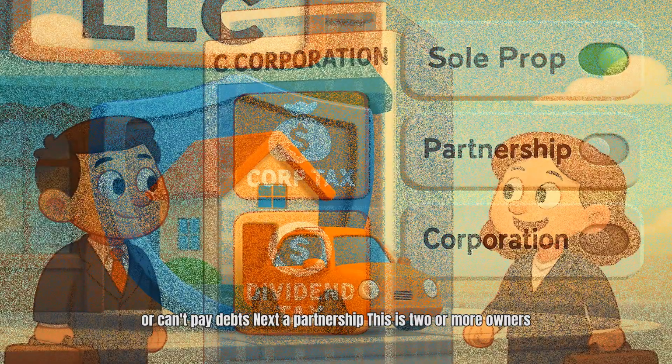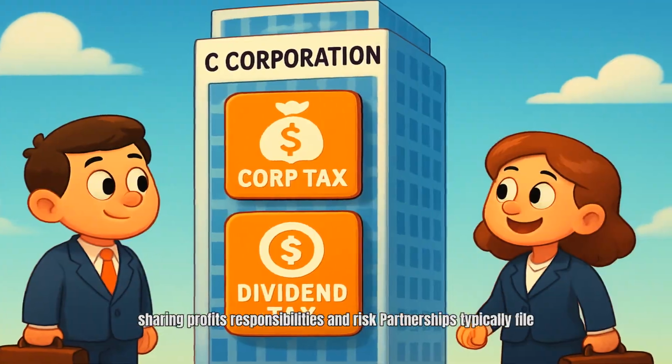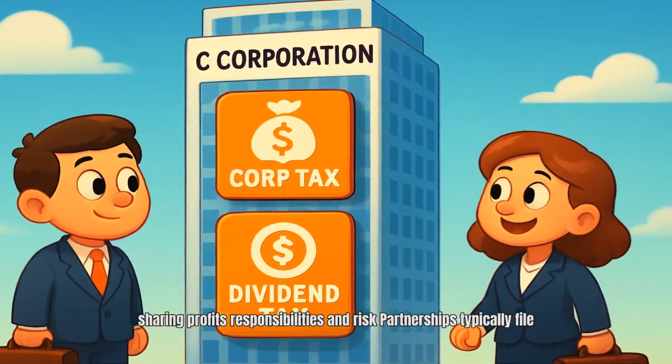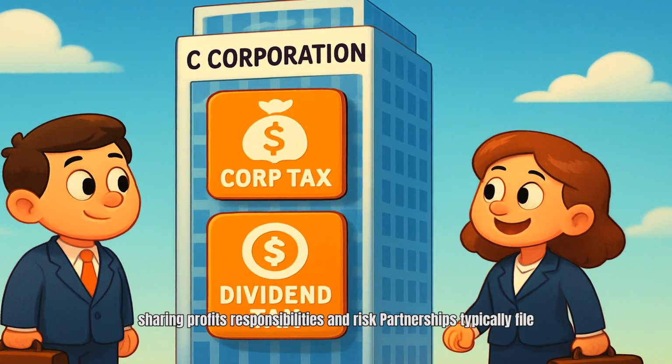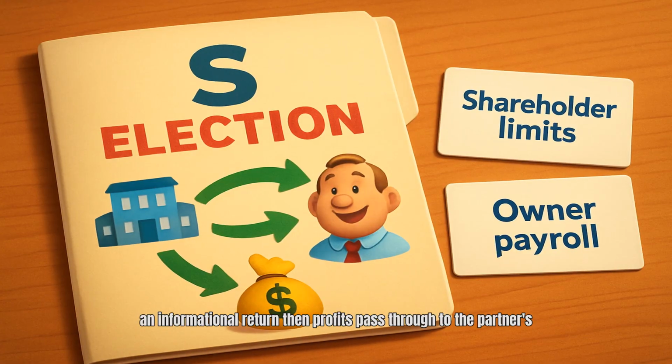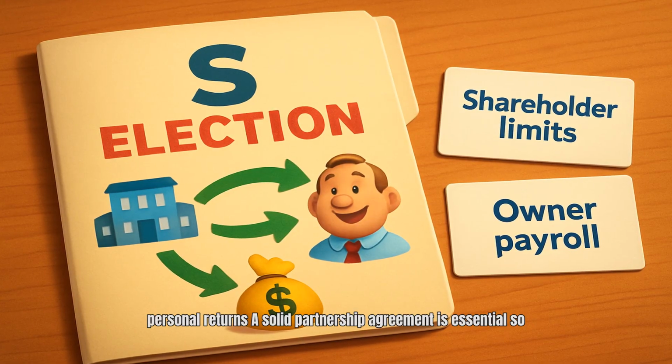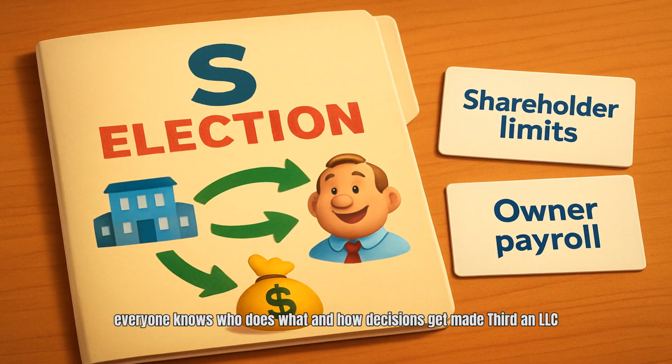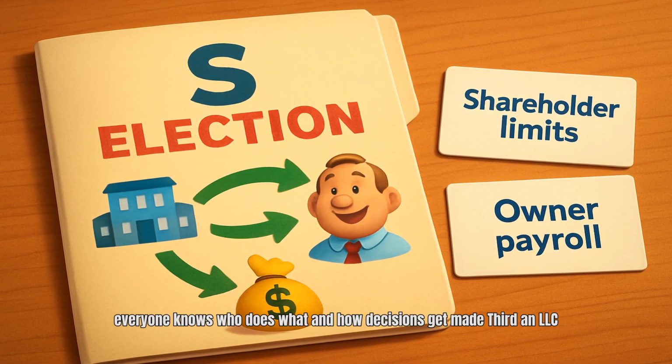Next, a partnership. This is two or more owners sharing profits, responsibilities, and risk. Partnerships typically file an informational return, then profits pass through to the partners' personal returns. A solid partnership agreement is essential so everyone knows who does what and how decisions get made.